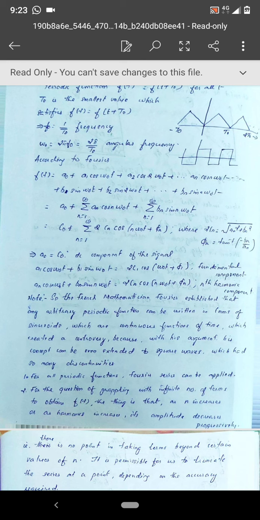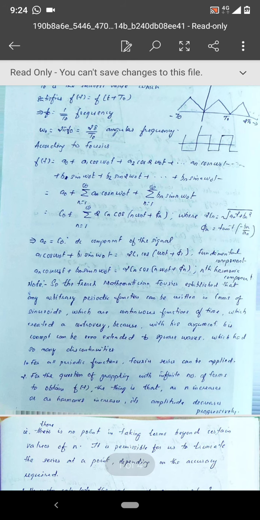And there is one more representation for that Fourier series, that is, it is C naught. C naught is nothing but equal to A naught plus a summation from 1 to infinity of 2 Cn cos n omega naught t plus phi n, where 2 Cn is nothing but root of an square plus bn square, and we will come to that at a later stage when we represent the Fourier series in the other way.